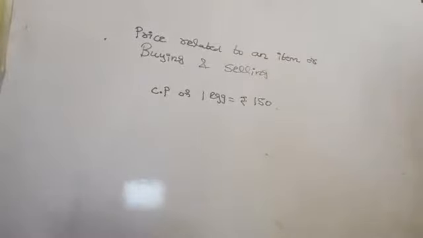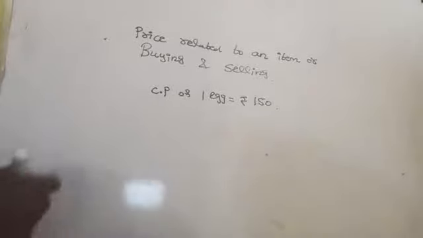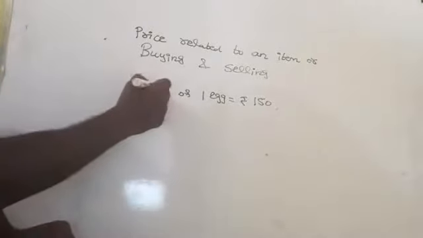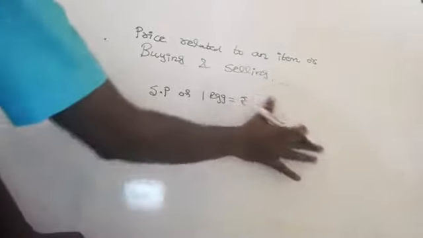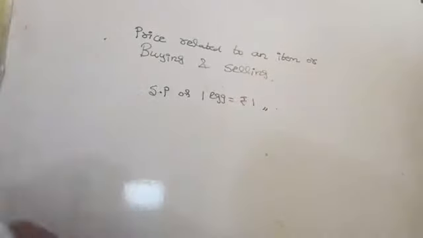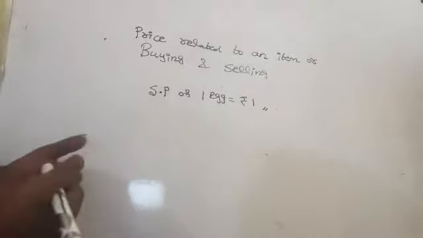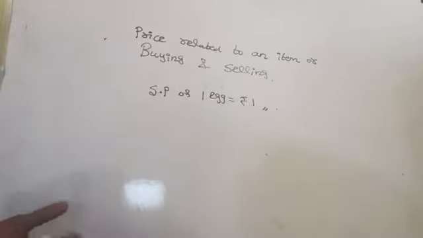If somebody sells one egg, the SP, selling price of one egg is rupees 1, immediately we will buy it, because we are gaining. When we are getting one egg for rupees 1, we are gaining. At the same time, if you are paying rupees 150 for one egg, you are losing money.